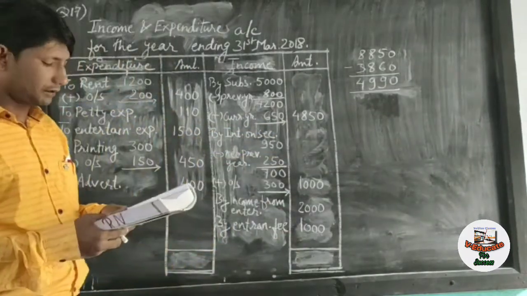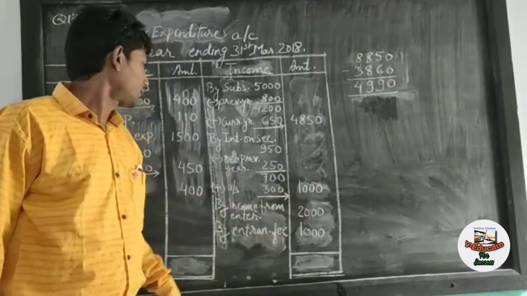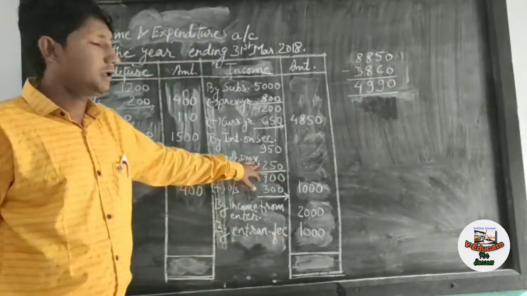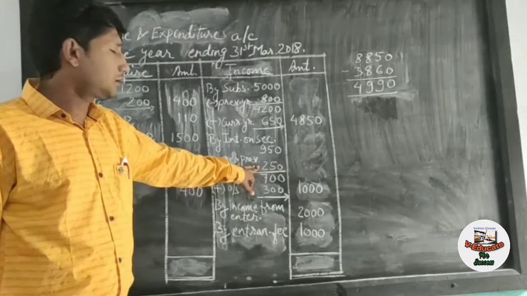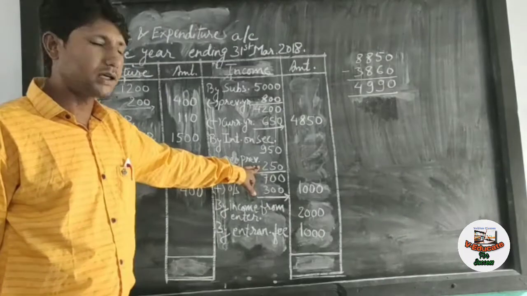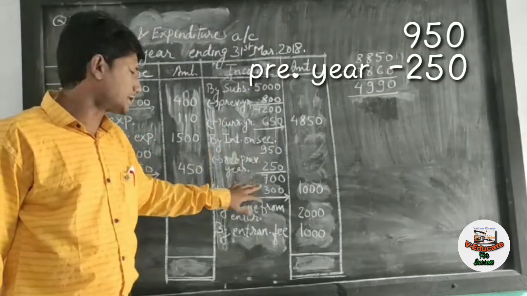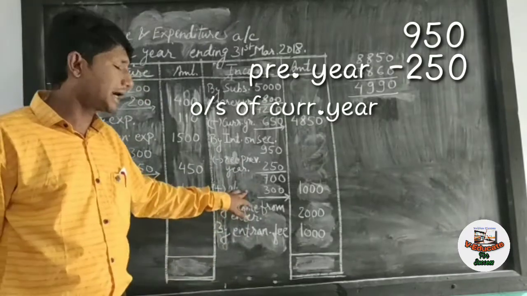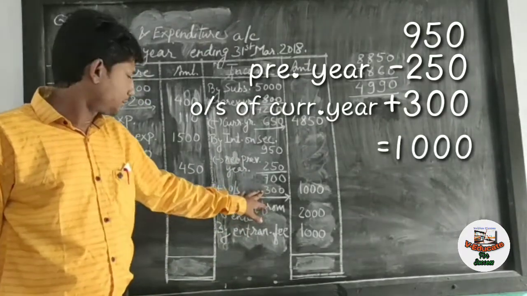Then it is given interest of current year is 1,000. This 250 amount of interest in securities is related to the previous year. That is why it is deducted from the amount of securities. And outstanding is for the current year, so it is added.